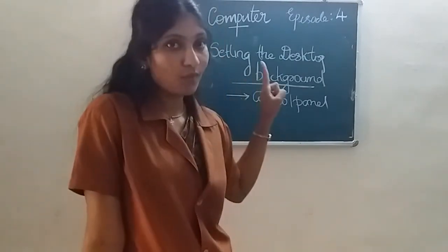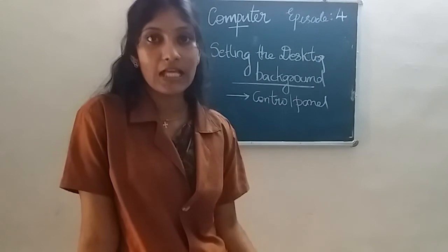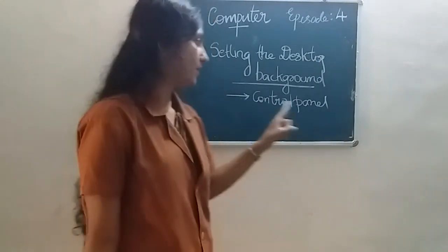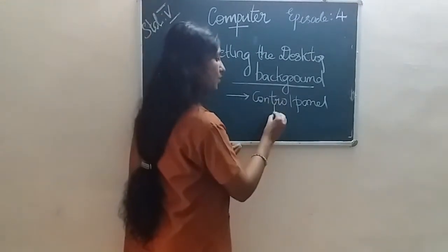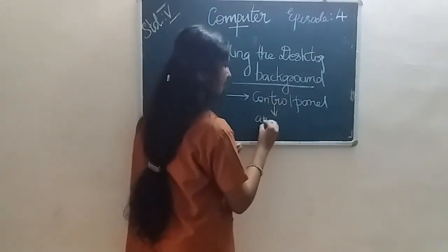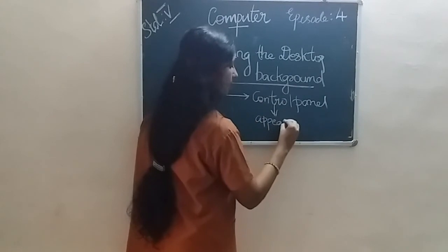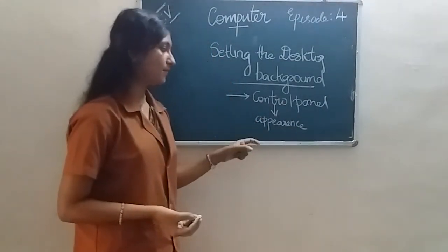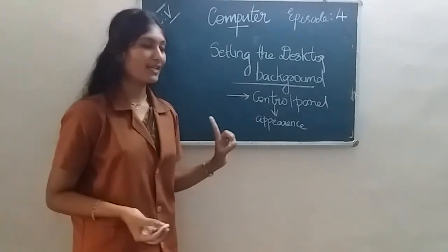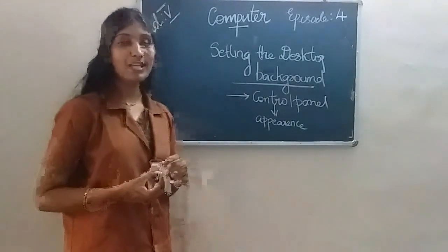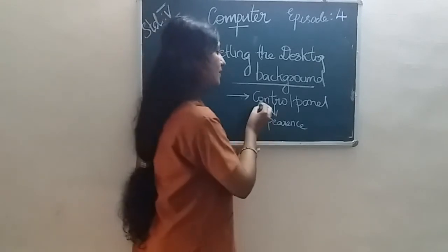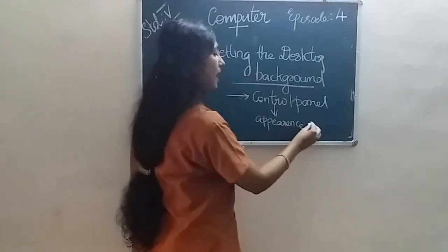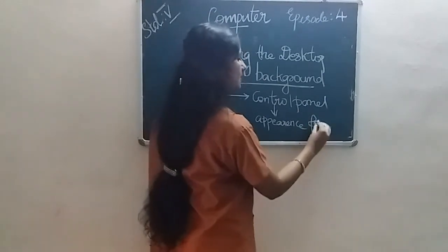So first of all, you go to control panel, then go to appearance and personalization. I already mentioned sometime before, appearance and personalization is used to modify the appearance of a desktop, right? So here, first of all, you go to control panel, then go to appearance and personalization.